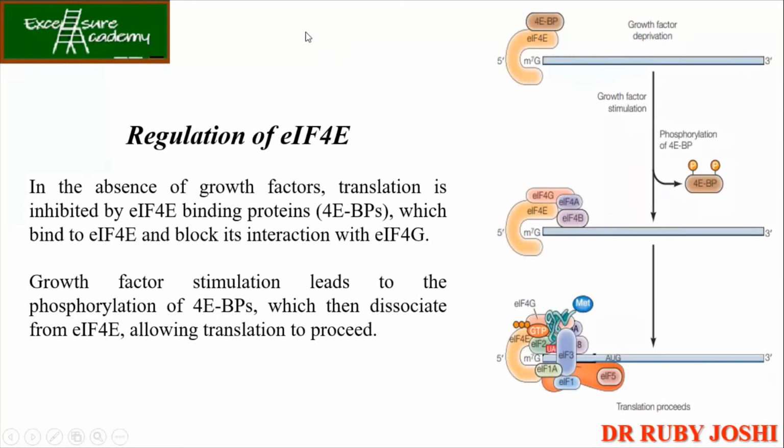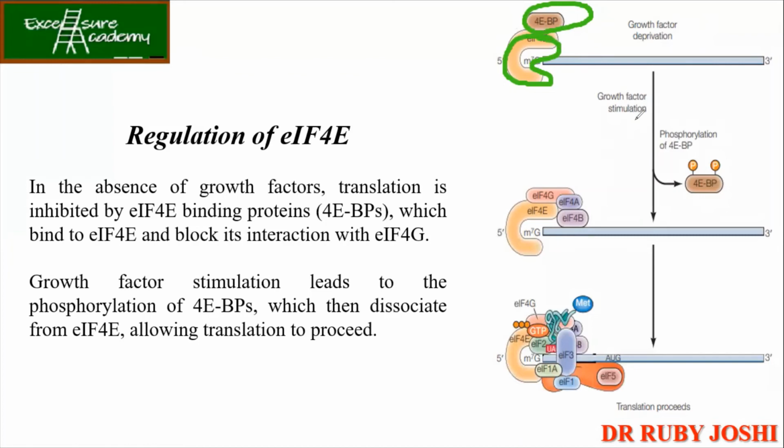So if you see in this figure, this is the 5' cap of the mRNA, right? And you can see how beautifully it is actually covering. Okay, so EIF4E is binding over here. To this, you have got the binding protein. Okay, so now we have to regulate this. So whenever there is a growth factor deprivation, it is going to block and there will be no further interaction.